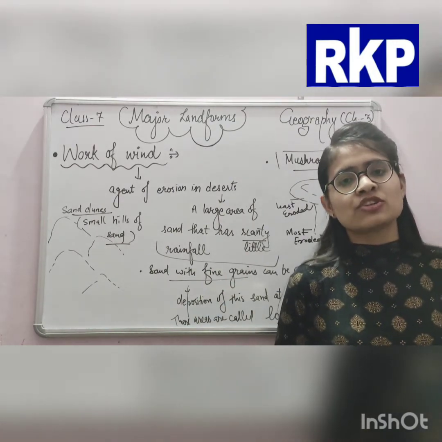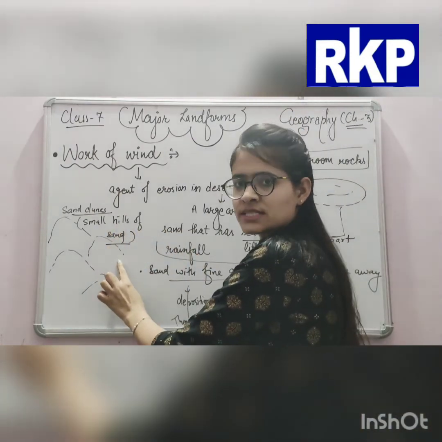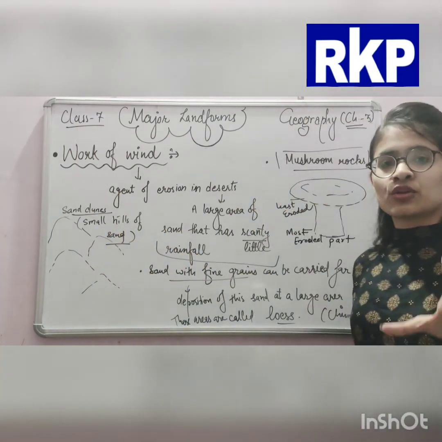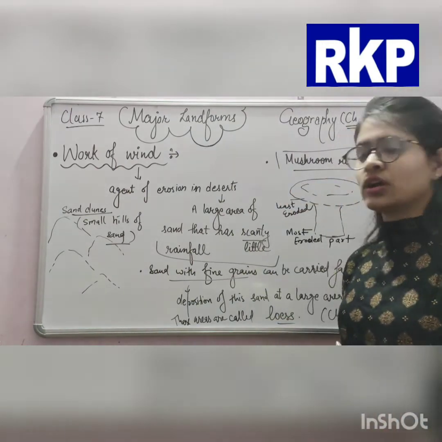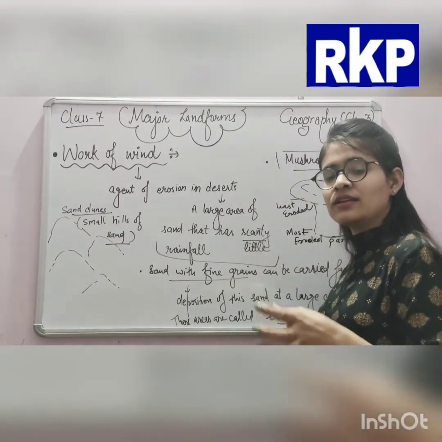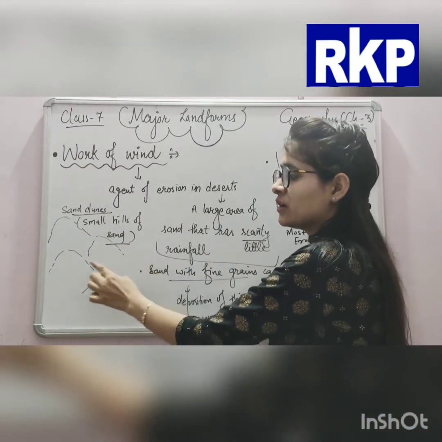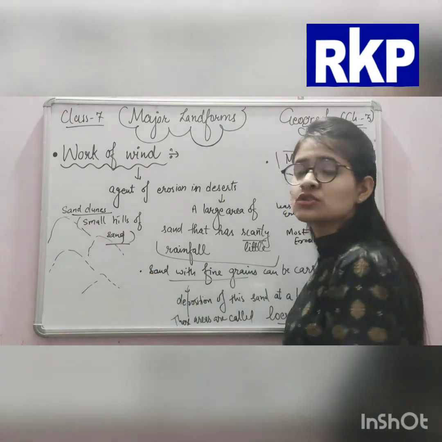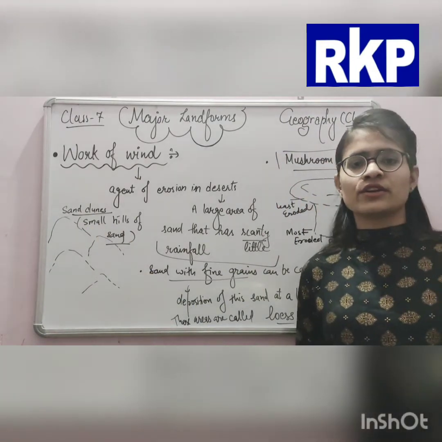They make small hills of sand, and these low hills or small hills are called sand dunes.